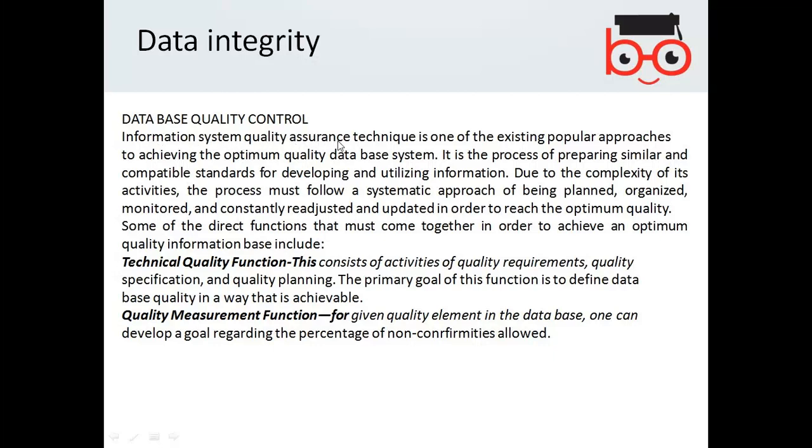Information system quality assurance technique is one of the existing popular approaches to achieve an optimum quality database system. It is the process of preparing similar and compatible standards for developing and utilizing the information. Due to the complexity of its activities, the process must follow a systematic approach of being planned, organized, monitored, constantly readjusted, and updated in order to reach the optimum quality.